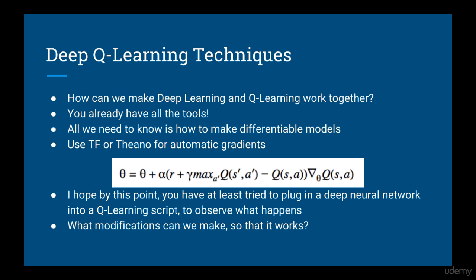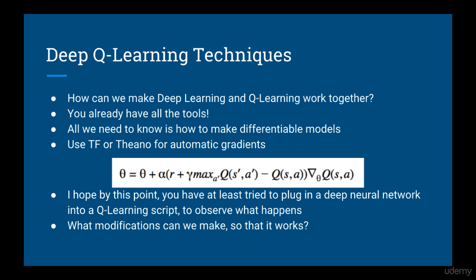In this lecture, we are going to discuss techniques that allow deep learning and Q-learning to work together. Previously, we discussed that you actually already have all the tools you need to implement Q-learning with a deep neural network. Remember, our update equations are in terms of arbitrary gradients, and therefore you can use any model you want as long as you can differentiate the output with respect to the parameters.